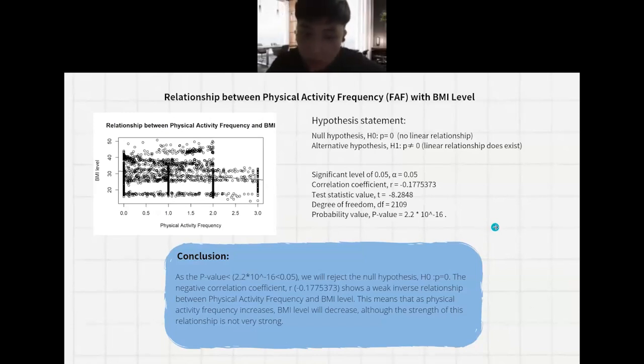As a conclusion, because the p-value is less than 0.05, we reject the null hypothesis, which is rho equal to 0. The negative correlation shows a weak relationship between the BMI and the FAF, because it is not more than 0.8.